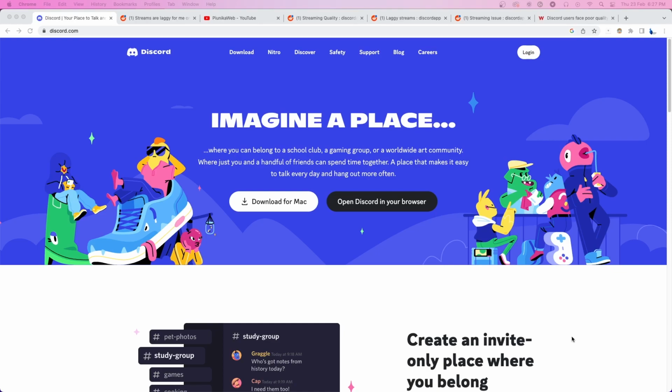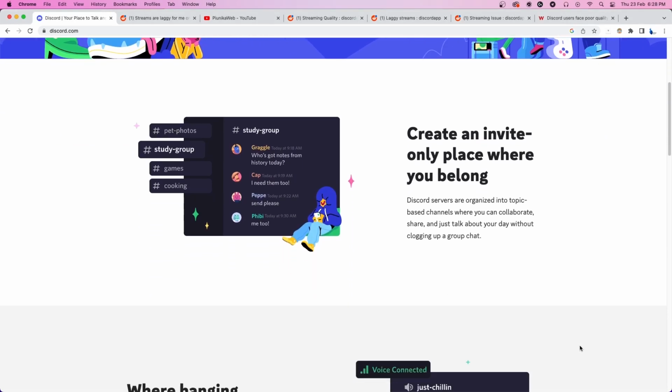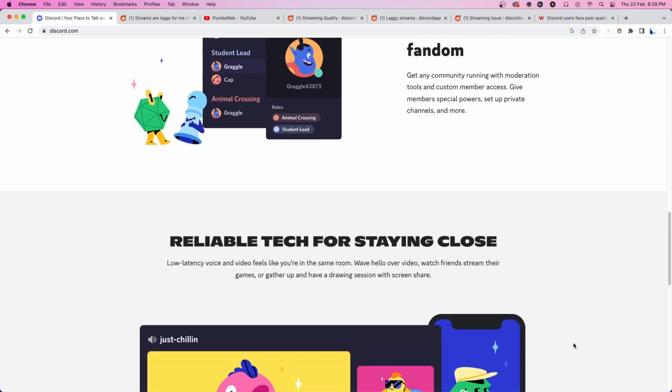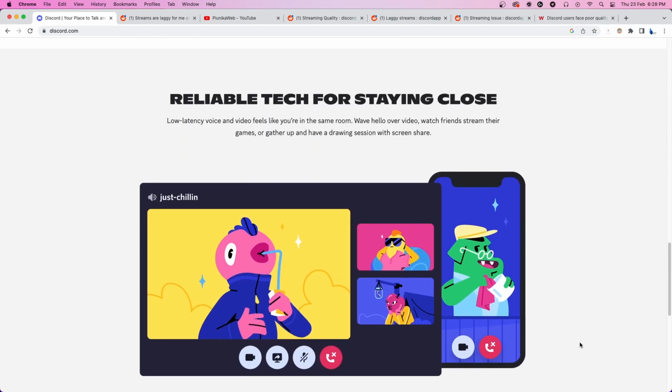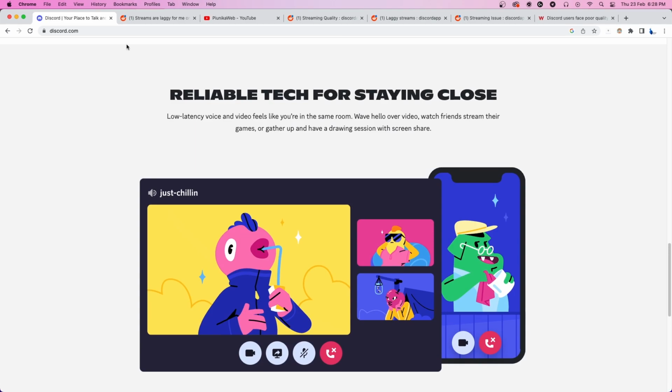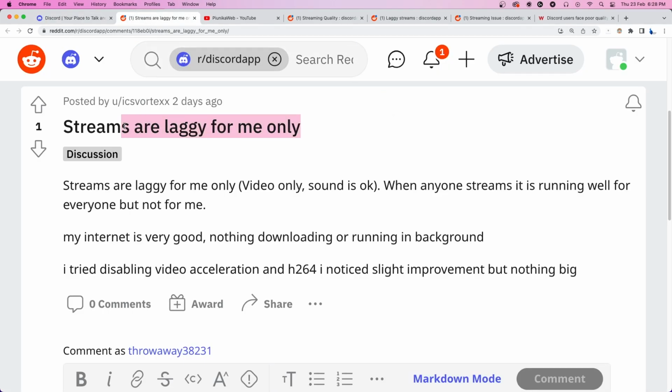Discord is the go-to place for gamers to interact with similar individuals, share their thoughts, and even watch video content together through its streaming capabilities. However, some are experiencing performance issues while streaming, where the video quality degrades and the audio becomes robotic while watching a stream.